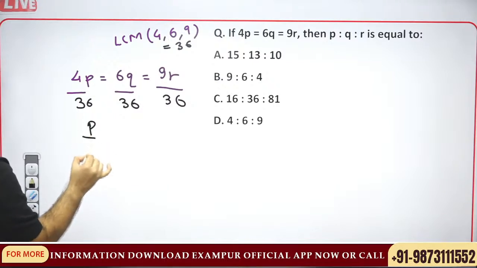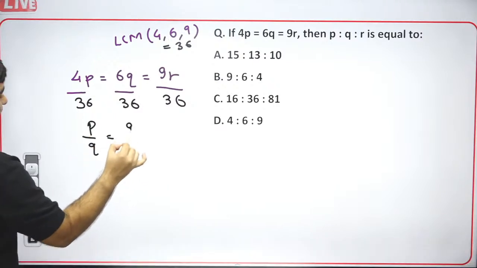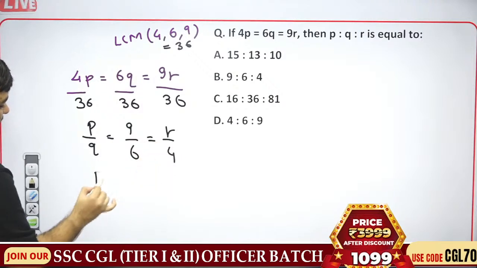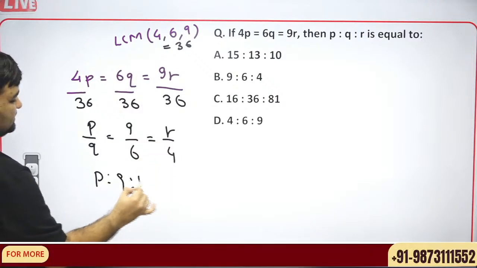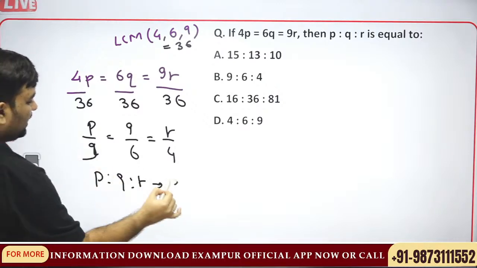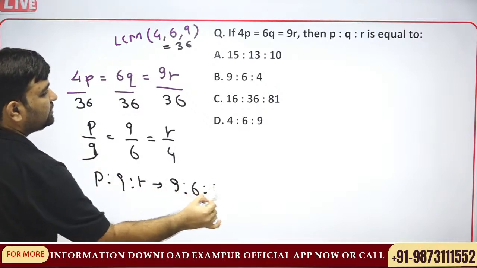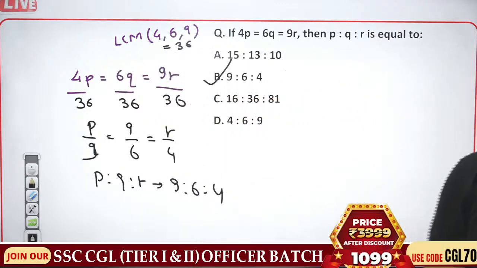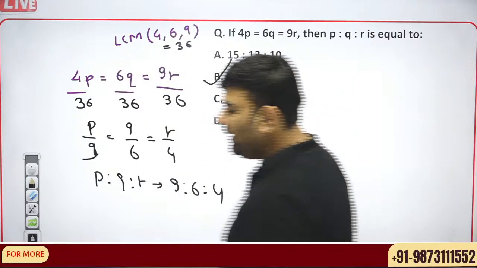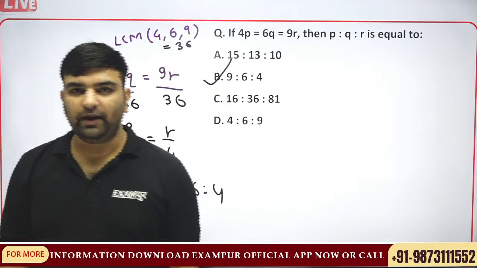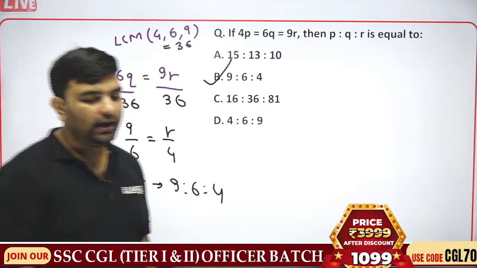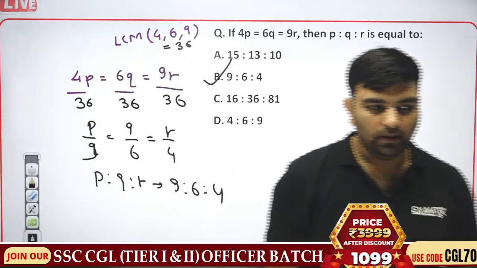So P by 9, Q by 6, R by 4. So P, Q, R is in the ratio 9:6:4. Divide by the common LCM of the numerators to get to your answer directly.